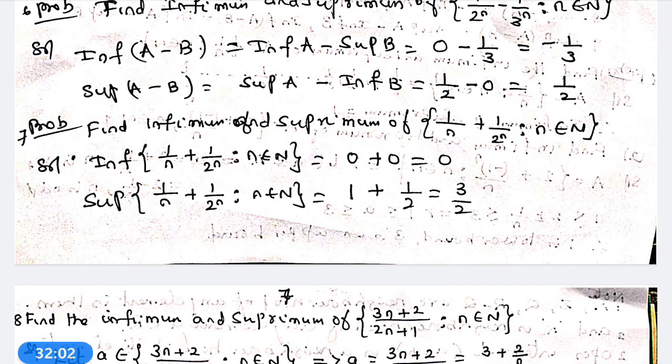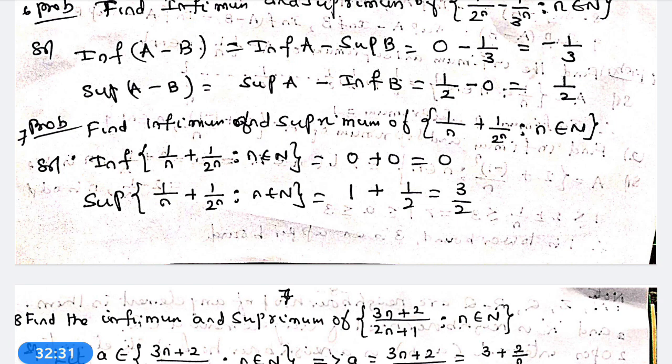Therefore, 0 minus 1 by 3 is equal to minus 1 by 3. That is, infimum of 1 by 2 power n minus 1 by 3 power n is equal to 0 minus 1 by 3, equal to minus 1 by 3. Now, supremum of a minus b is equal to supremum a minus infimum b, is equal to 1 by 2 minus 0, is equal to 1 by 2.